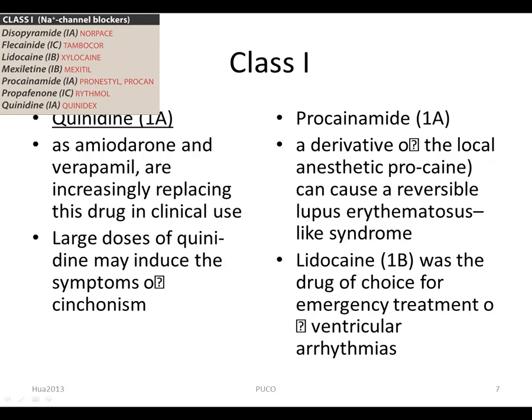Procainamide, a derivative of the local anesthetic procaine, can cause a reversible lupus erythematosus-like syndrome that develops in 25 to 30% of patients.